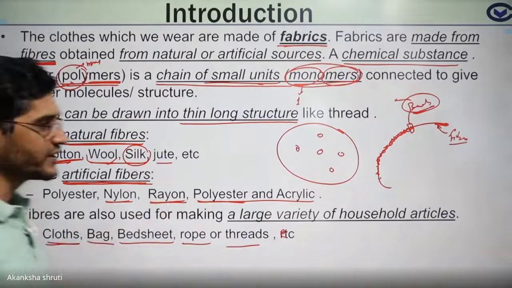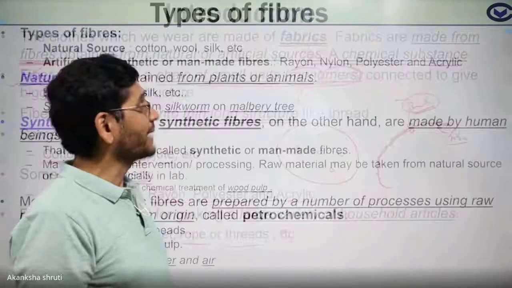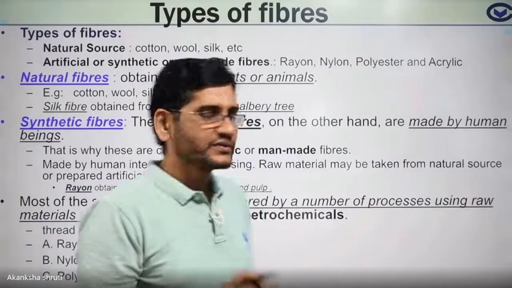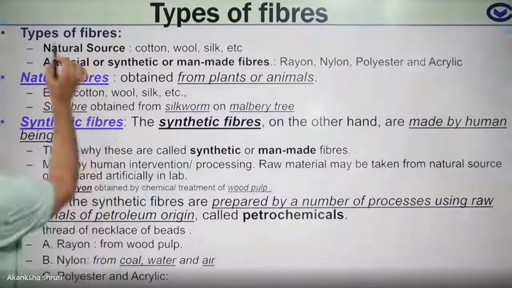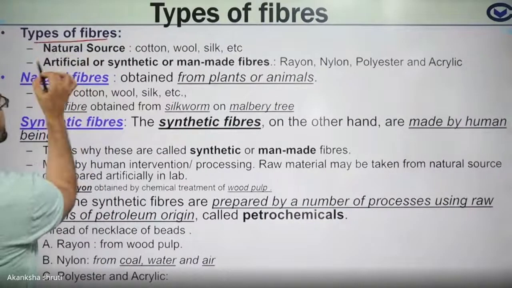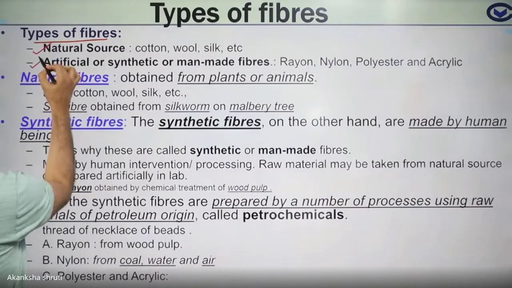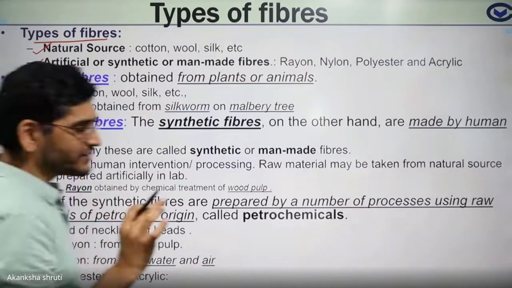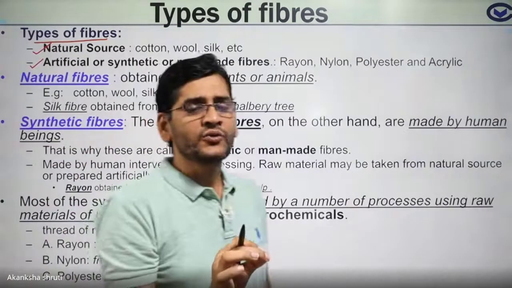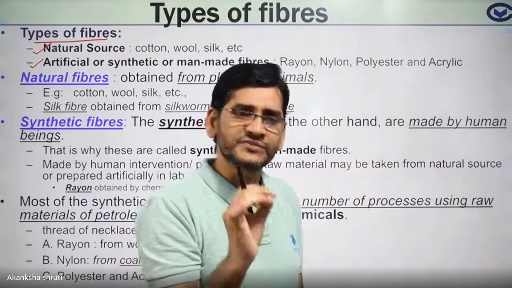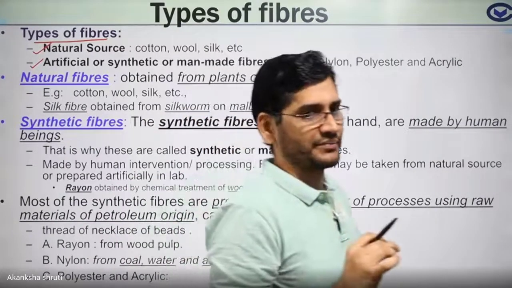So what have we learned, students? We have learned the types of fibers. Student, keep in mind the types of fiber. Fiber can be classified as natural fiber and artificial fiber. Natural fibers are those fibers which are obtained from nature, meaning from some living organism.